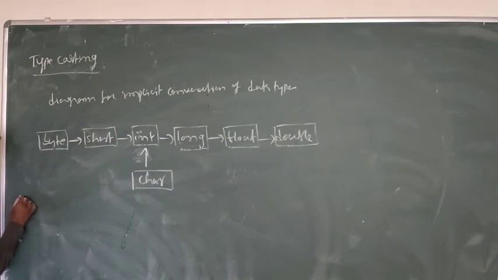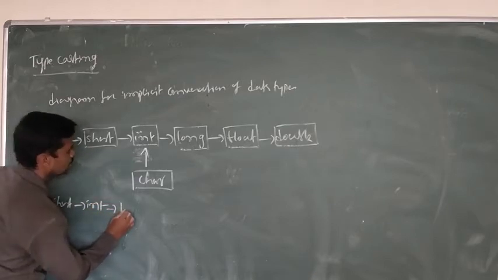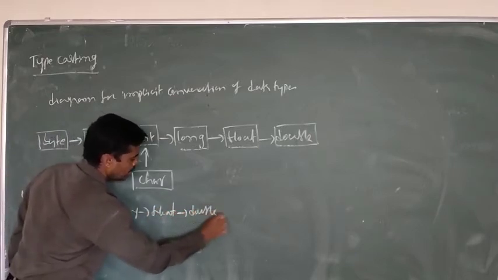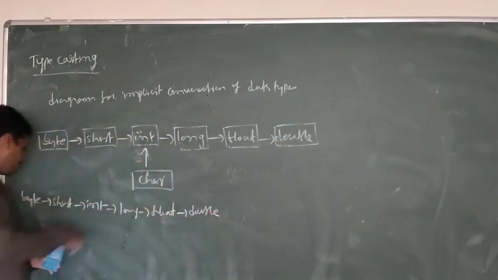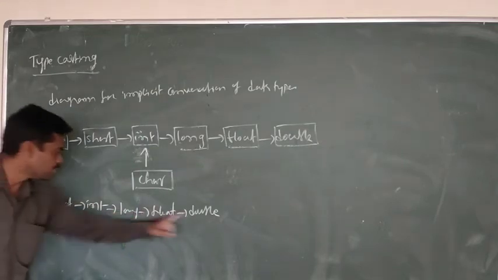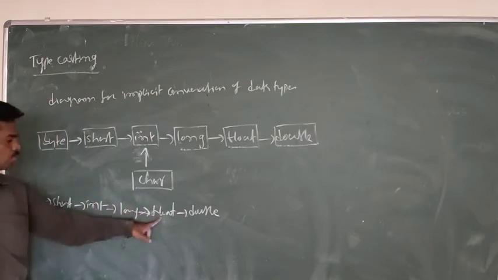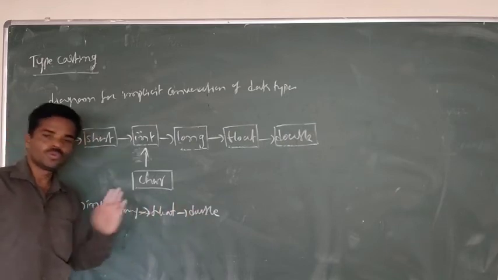Understood here? If you want it clearly, I will write byte to short, int, long, float, double. This we have to follow from left to right, not from right to left. Byte to short, byte to int, byte to long, byte to float, byte to double is possible. Again, short to int, short to long, short to float, short to double, int to long, int to float, int to double, long to float, long to double, float to double. But double to float is not possible.